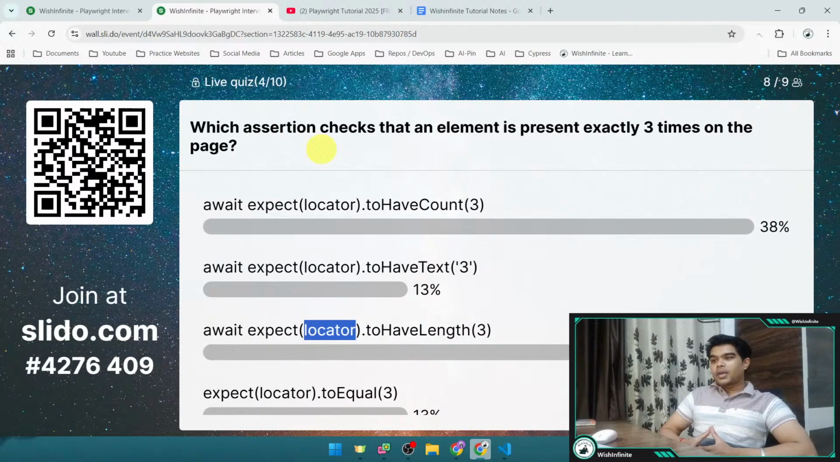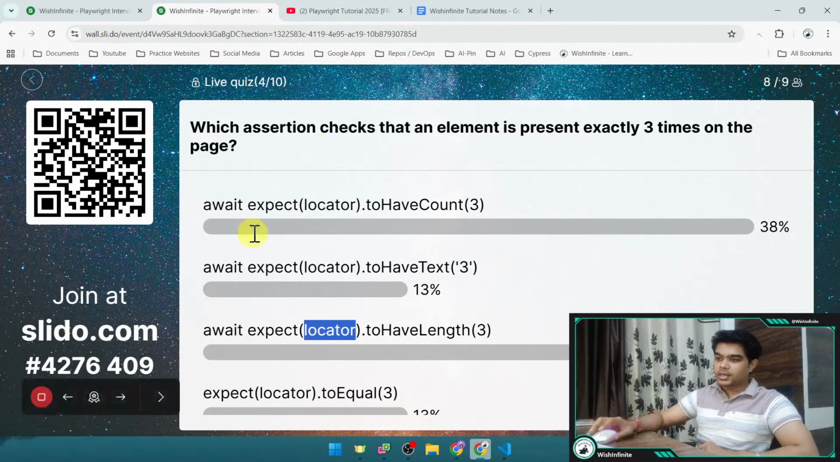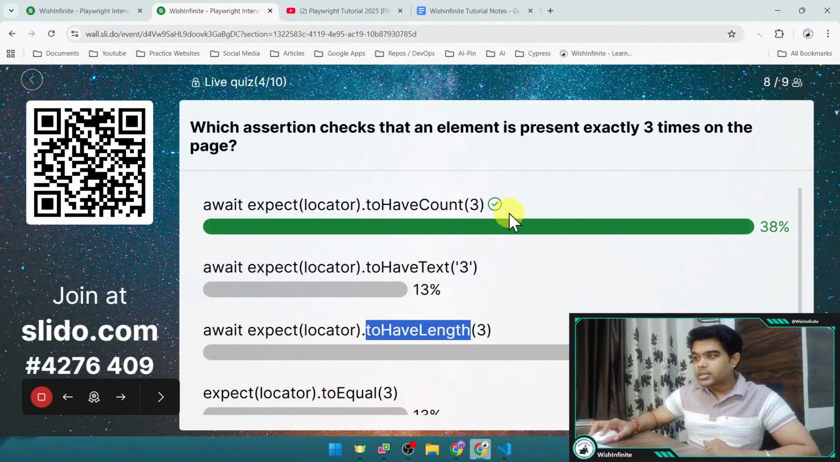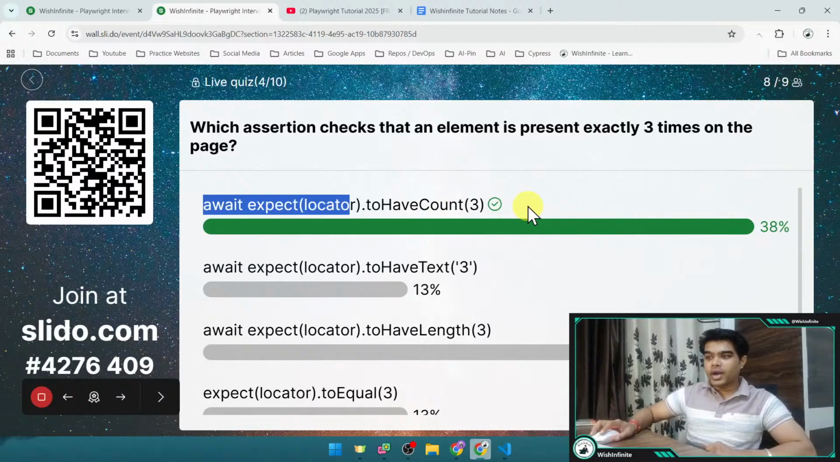Okay, so we have got split answers for this one. 38% people have selected option A, that await expect locator to have count 3. Similarly, the second method is to have text, to have length and to equal. Now let me reveal the correct answer. So the correct answer is the first one, to have count 3.